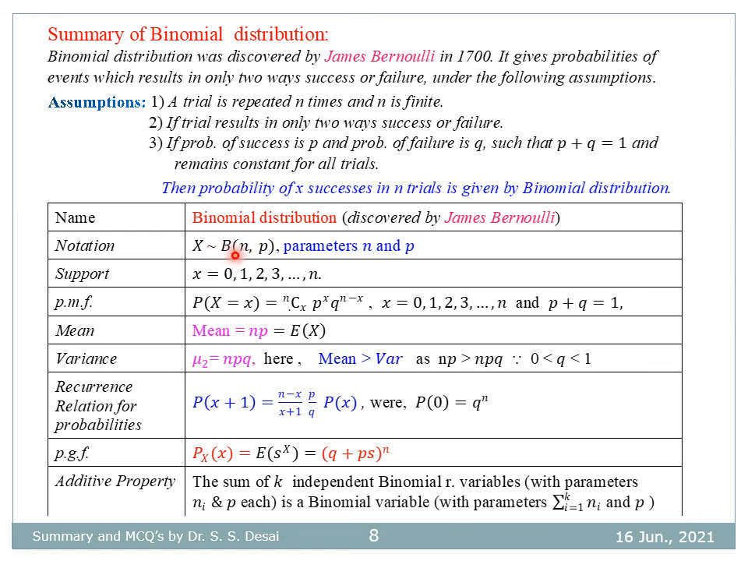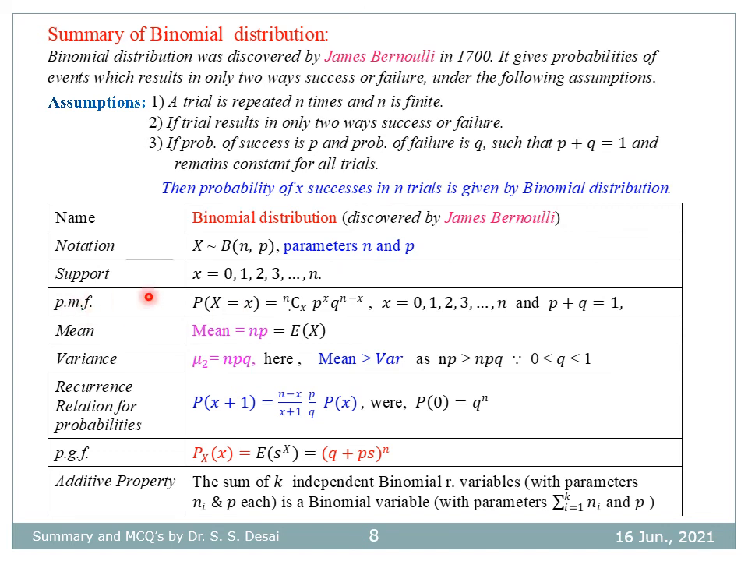So this is the notation for binomial distribution. X follows binomial distribution with parameters n and p. So here n and p are parameters of the distribution. The support, which means the range of binomial distribution, is x equal to 0, 1 up to n. So it takes n plus 1 points.